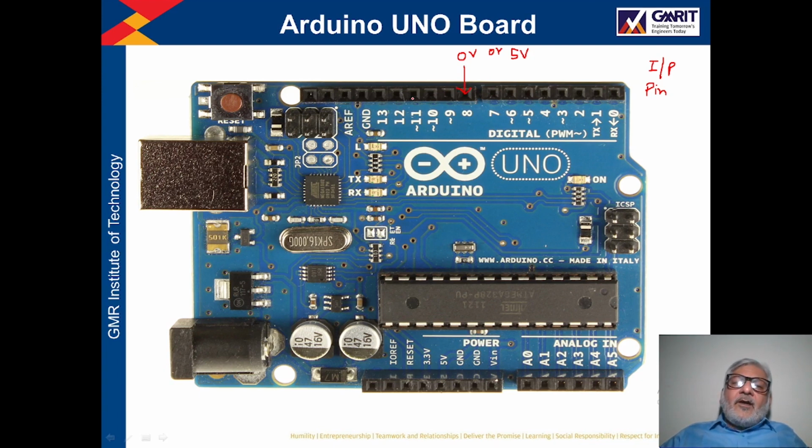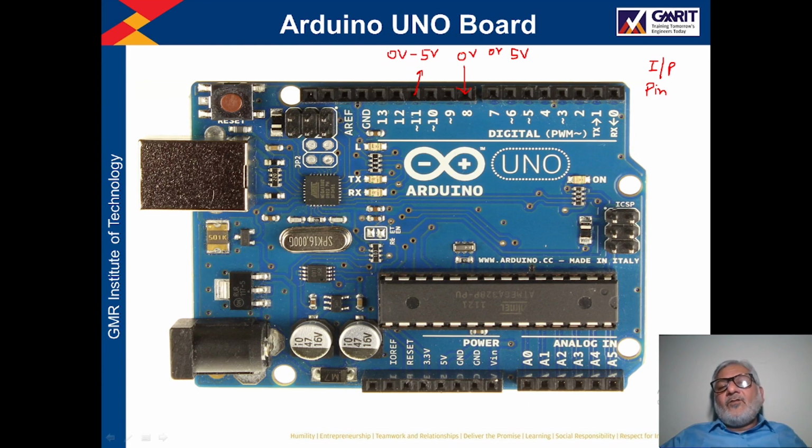And we will take another example. Suppose now pin number 11, if we program this pin number 11 as an output pin, then from pin number 11, if you check the voltage at any point of time, either it will be 0 volt or it will be 5 volt, right? It will not be in between 0 and 5.